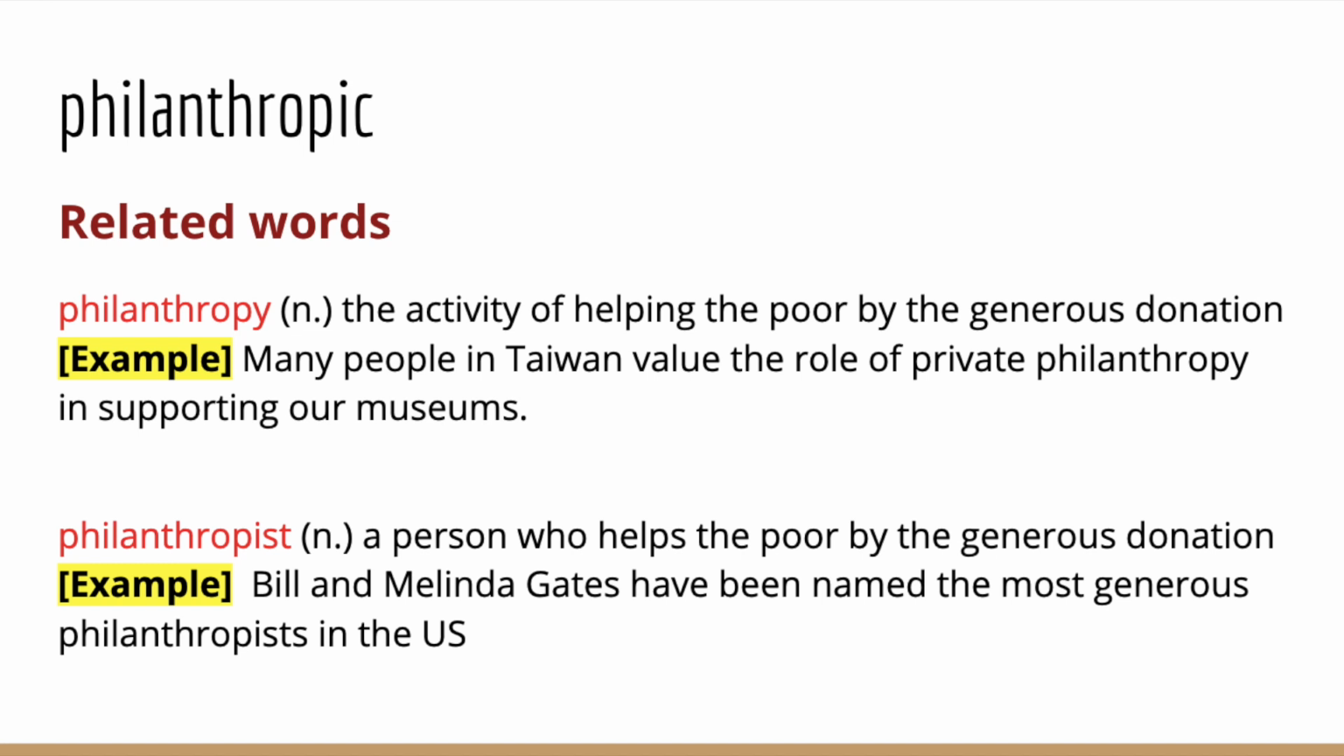One is philanthropy. So you cross out the IC at the end of philanthropic and put Y. And philanthropy is the activity of helping the poor by generous donation. We can see the example here.